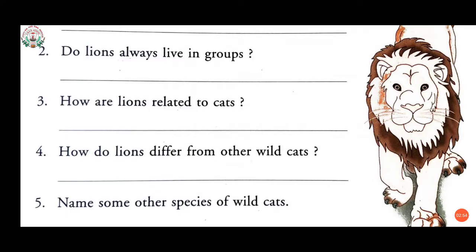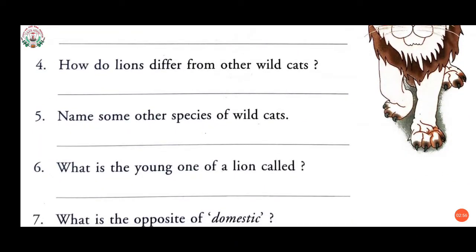Now, fifth one, name some other species of wild cats. What are the other species of wild cats? We have learned in lesson 2.1, that is the cat family of India. Do you remember, students? Okay. Leopards, tigers, panthers, jaguars. We can write any species name of wild cats. So these are the names.